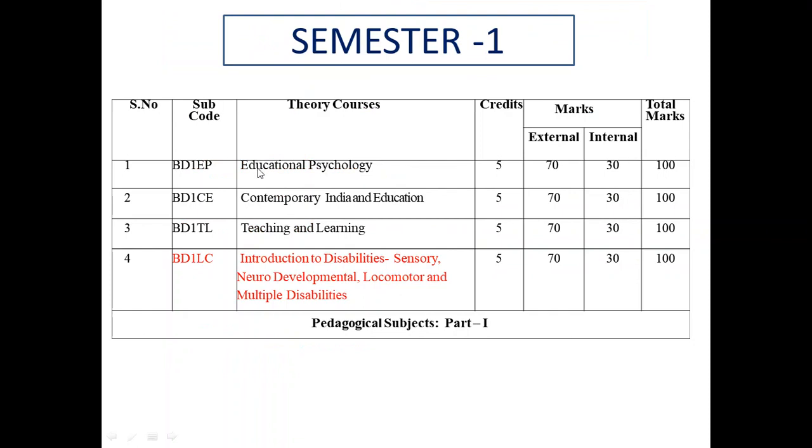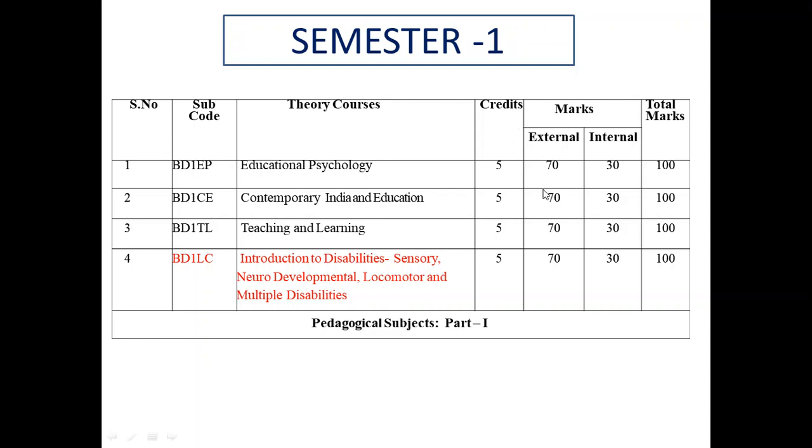The first paper is educational psychology, then contemporary India and education, then teaching and learning, introduction to disabilities: sensory, neurodevelopmental, locomotor, and multiple disabilities. Then the fifth paper is pedagogical subject, part 1. So here educational psychology, contemporary India and education, teaching and learning, and pedagogical subject are same as the general B.Ed. In the first semester you will be having only one special paper, that is introduction to disabilities, sensory, neurodevelopmental, locomotor, and multiple disabilities.